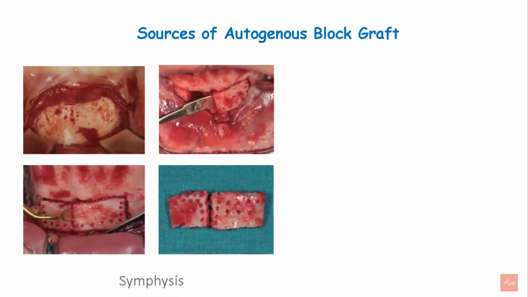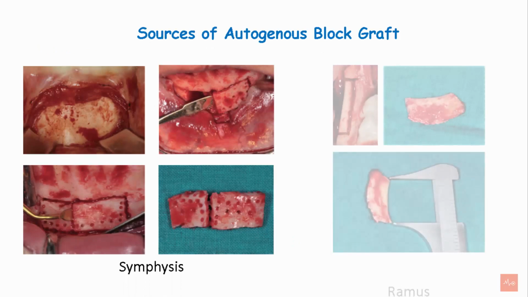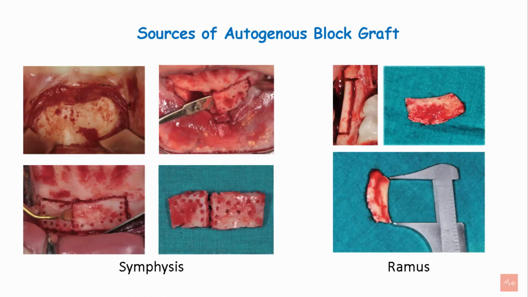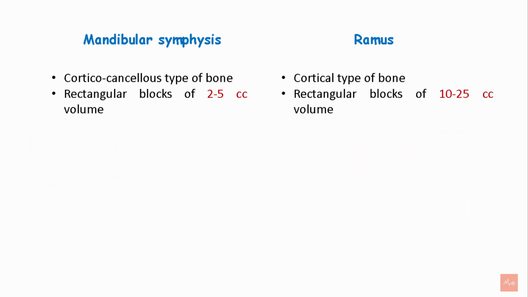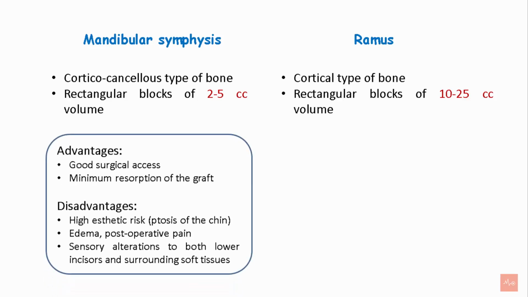The different sources of autogenous block grafts are the symphysis and the mandibular ramus area. The ramus provides cortical type of bone and the volume is 10 to 25 cc. The advantages of the mandibular symphysis area are that it provides good surgical access and causes minimum resorption of the graft. However, it has high risk, causes edema and post-operative pain, and causes sensory alteration to both lower incisors and the